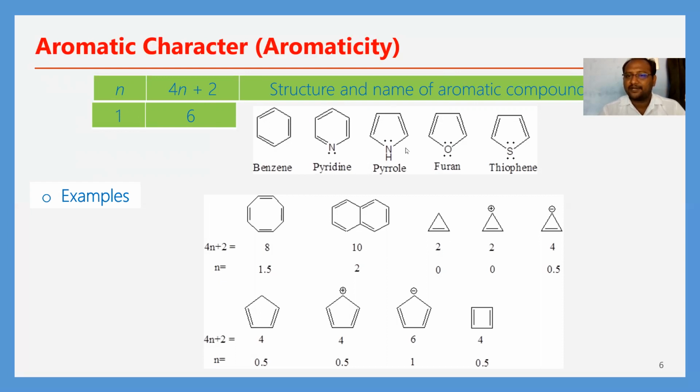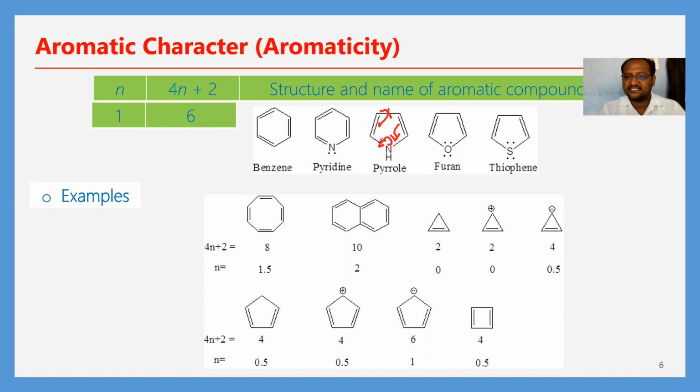Next, pyrrole. Here only 2 pi bonds are there. There is no third pi bond, but there are non-bonding electrons on the nitrogen heteroatom, so its contribution is there. The non-bonding electrons undergo delocalization into the ring, even though there are fewer atoms in the ring.